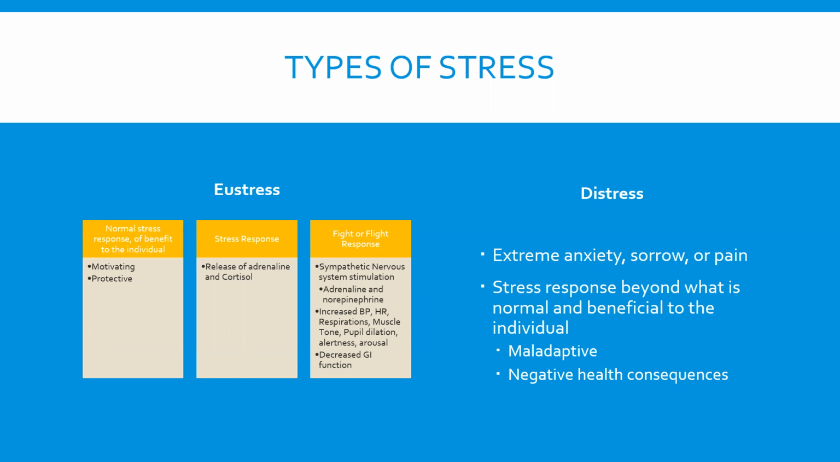During a normal stress response, we see a release of adrenaline and cortisol. And sometimes, if it's a protective measure, we also see a fight or flight response. And this is when our sympathetic nervous system is activated, releasing adrenaline and norepinephrine. In the stress responses, we see increased heart rate, increased blood pressure, increased respirations, muscle tone, alertness, arousal, and pupil dilation. This is a protective mechanism to allow us to either flee or think through a situation that may be harmful so that we can protect our safety. During this time, we also see a decrease in GI functioning.